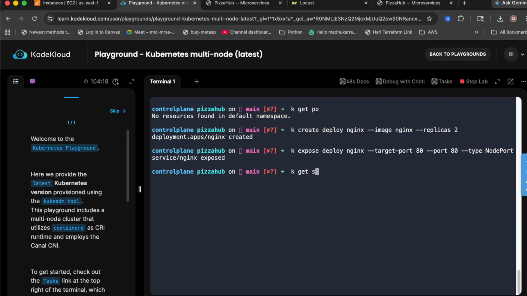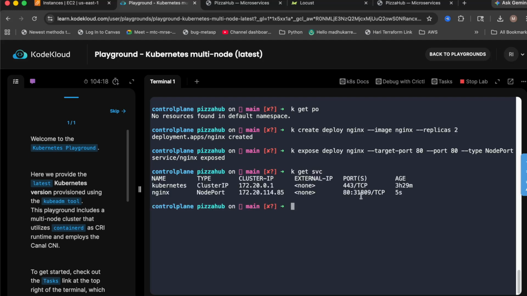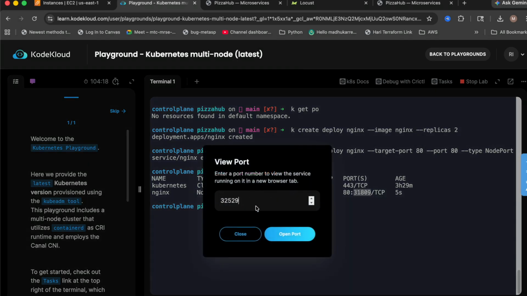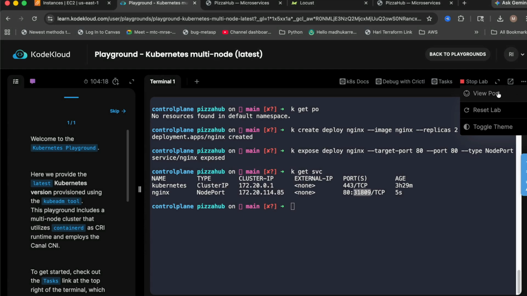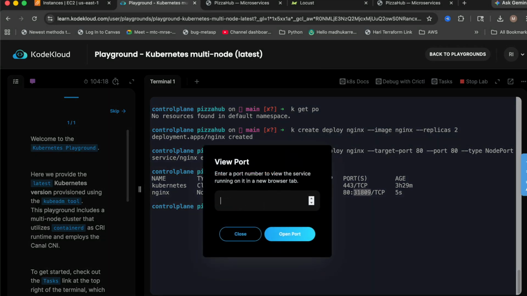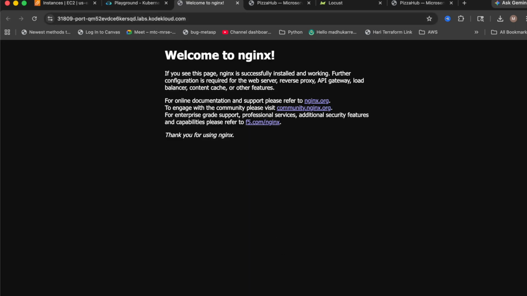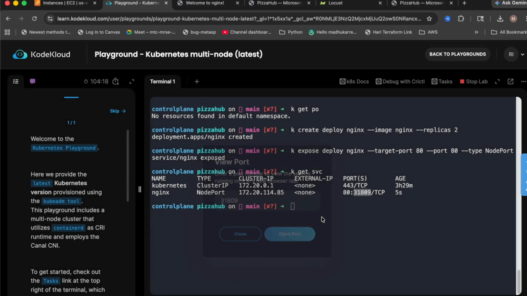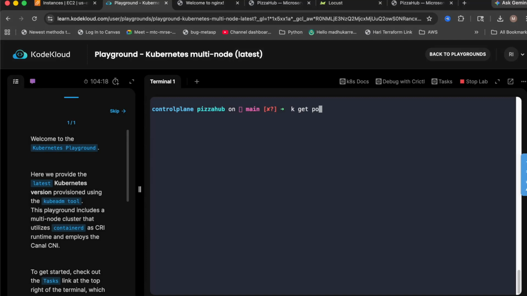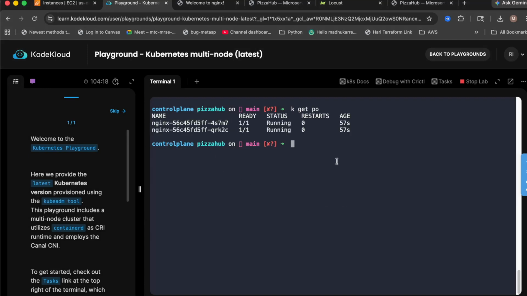Okay, get svc, just to show you load balancing. Now we got the service on 31809. So let's open that. That's 31809. Now it's going to one of the pods. Just to prove to you that load balancing is happening, if I run the command get pods, you got these pods. I'm just going to get into one of the pods, exec -it, and the pod ID, and then -bash.